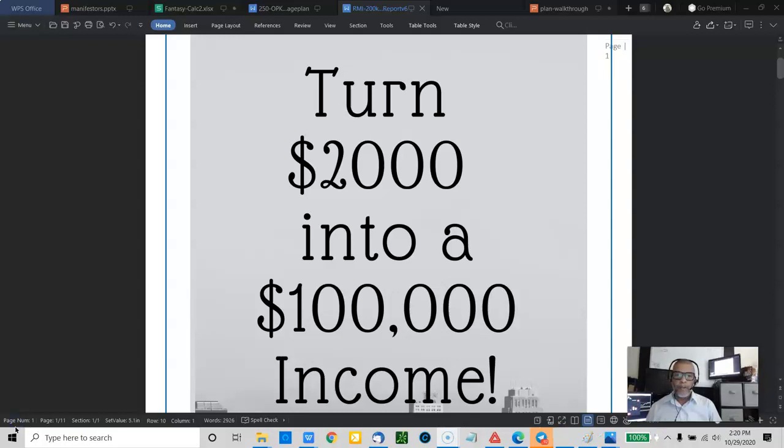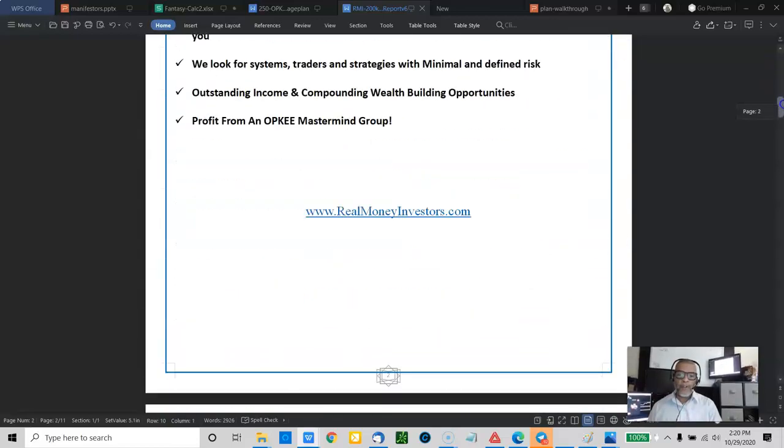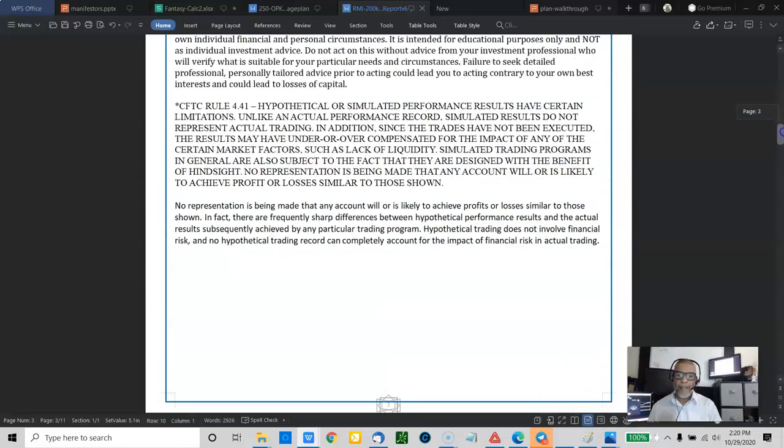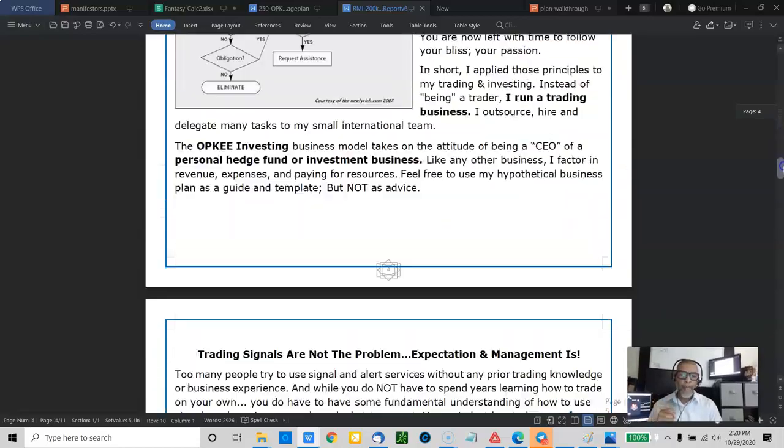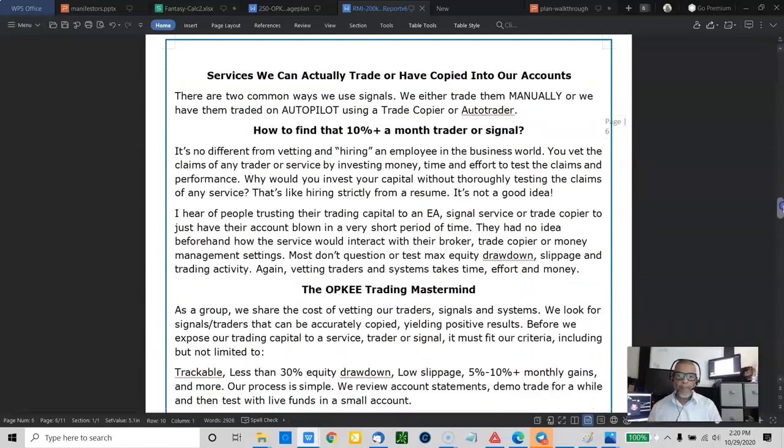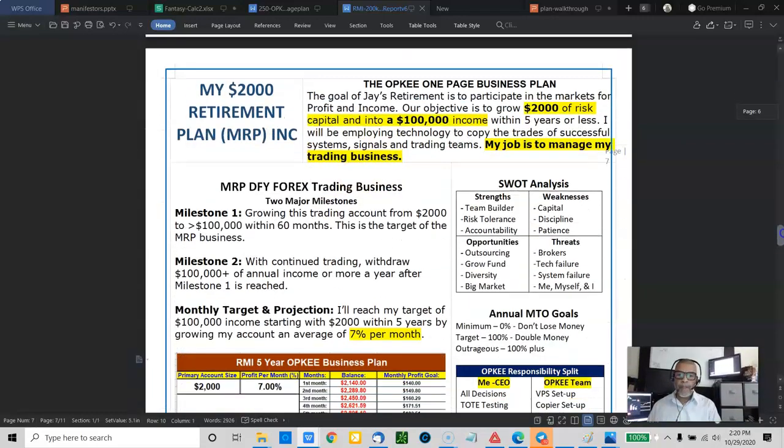Okay, actually, you're going to see two reports once you download the package, and this is the primary report. The $250 to $100,000 income is more of a challenge, but I originally wrote this with $2,000 to $100,000 income. I'll go over that and then show you the $250 to $100,000 income as well. In the report itself, of course, I give a little bit more explanation, and within the report, I embed the one-page business plan that basically puts all information on one page in a business format.